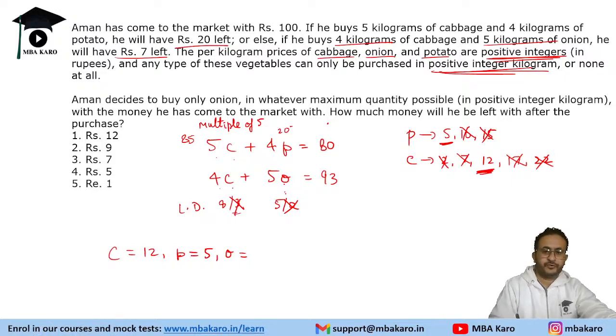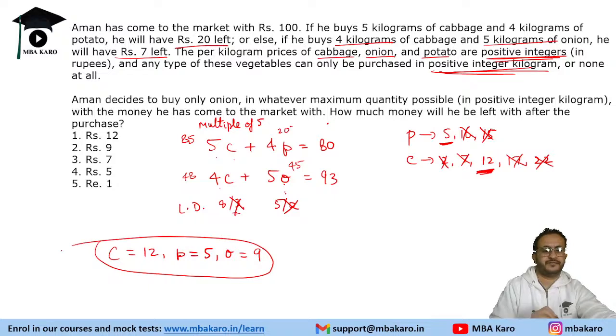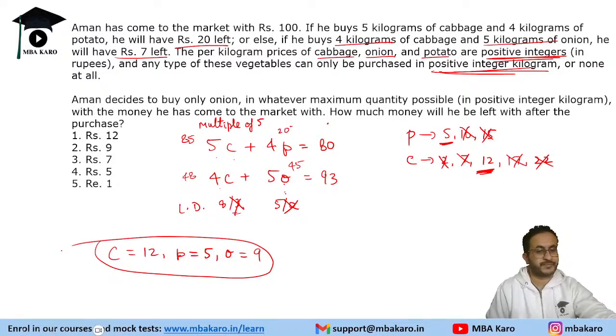So it says 4 cabbage. 4 cabbage means 48 and 5 onion. 5 onion means 45. So onion will be 9 rupees. So 12, 5 and 9, these are the costs, right?